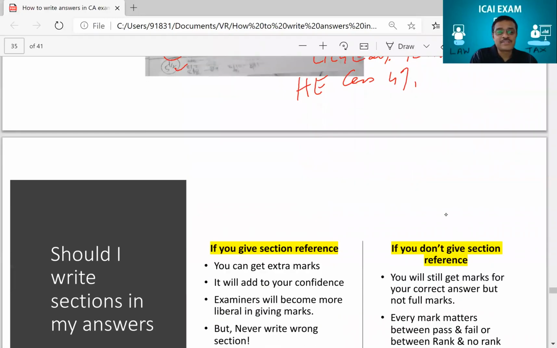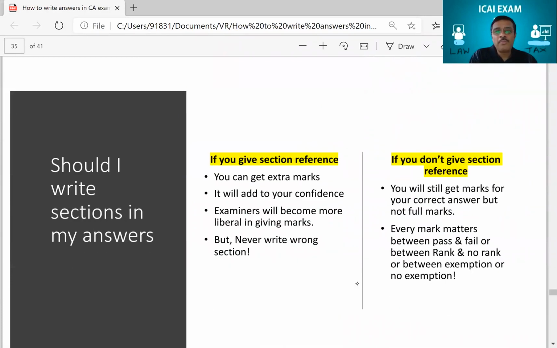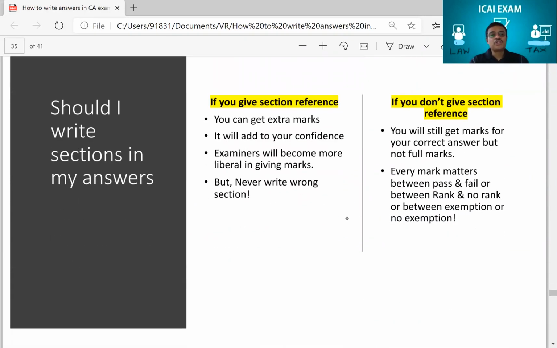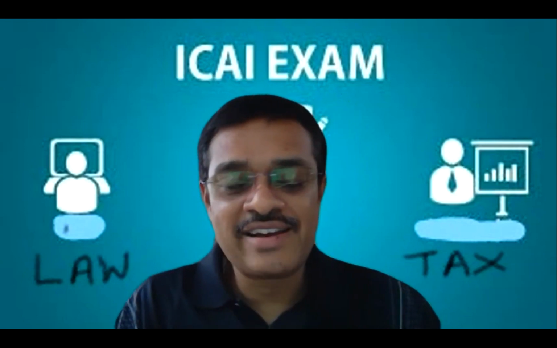to appreciate and understand how you can present your answers and score marks. Now, this is one popular question students always ask me. Should I write sections in my answers? Yeah, I don't know how many of you observed. If you see the answers also, only in some answers students had written the sections.